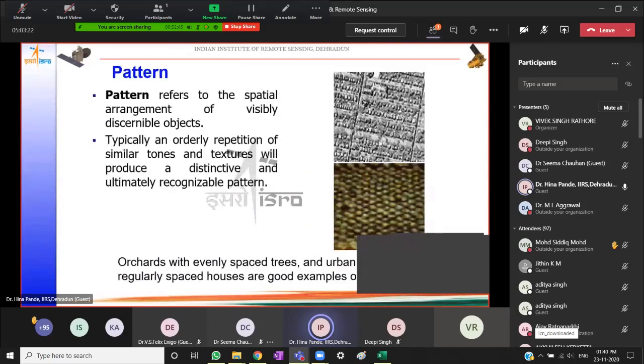Similarly, for urban features, if it is a planned colony, we expect to see a pattern. If it is a slum area or a very densely populated area, we don't expect that pattern to be visible. So even though they will be toned, the tonal variation will not be so much because they are both built up. In the case of forest and orchard, they are both vegetation features. So tonal differences may not be there, but based on the element of pattern, we can make a distinction between these two features.